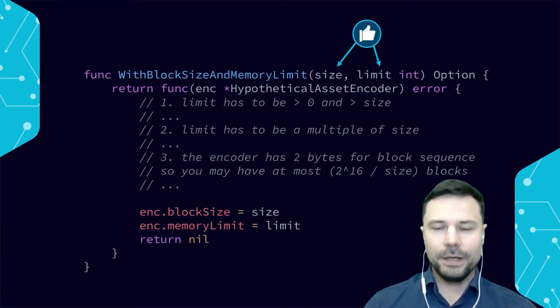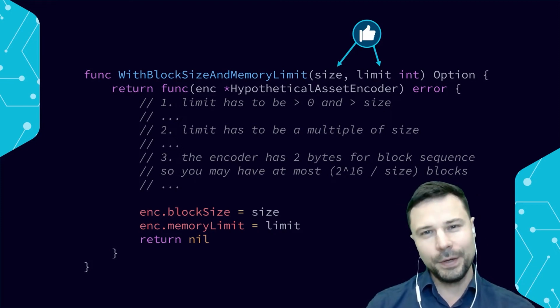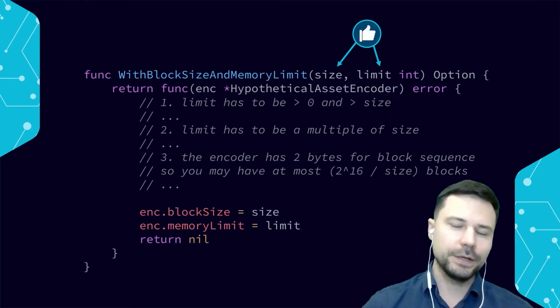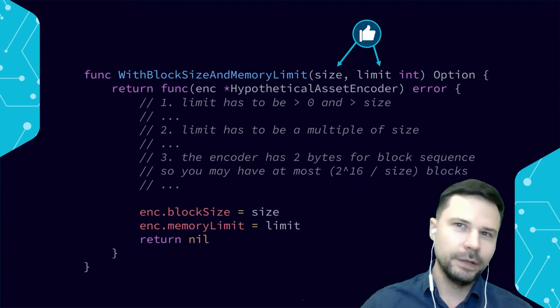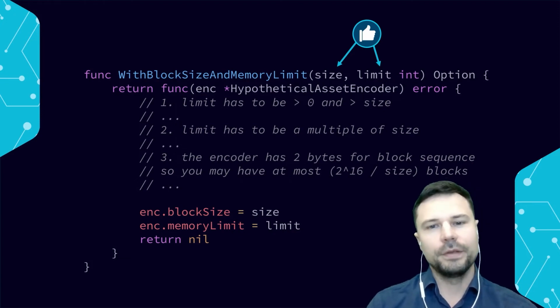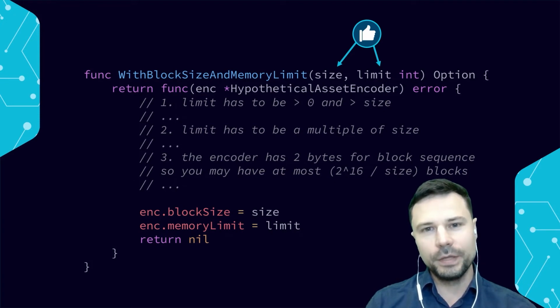You can see right away that this also creates what we call self-documenting code. When a person is using your package, the IDE will give them hints, right? They start typing and selecting options. They'll type something like, I want to change block size and memory limit, and they'll see, as it comes up using the fuzzy search, that they go together.